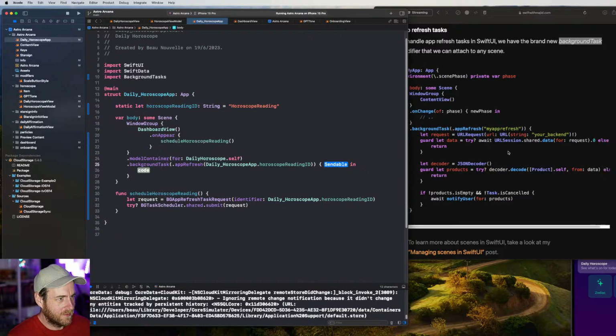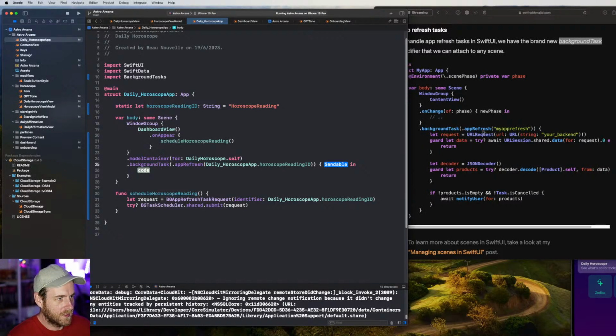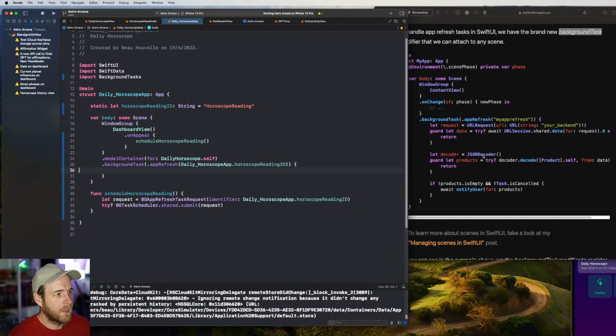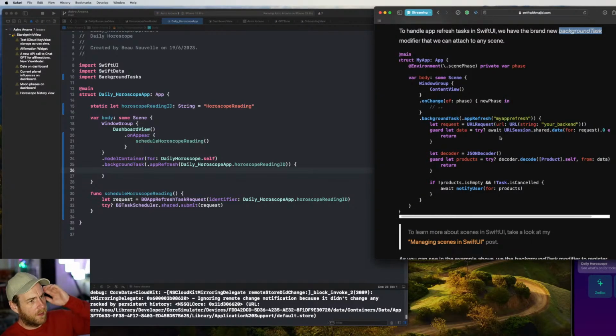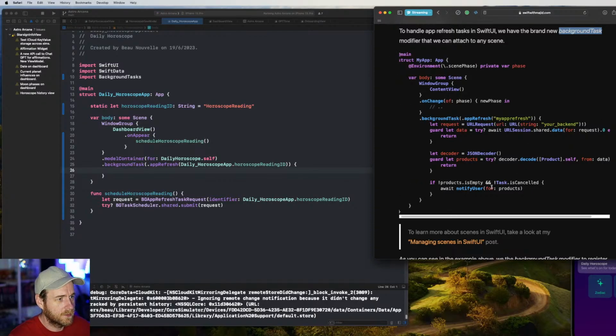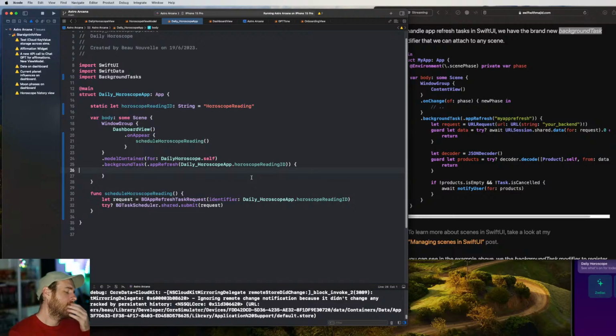What have we got? What am I looking at here? New on change of new phase background app. Okay, so it looks like not bothering with this, I suppose. That compiles. Okay, cool. Looks like we can get away with that. Okay, so what they're doing here is they're doing their URL request. They're grabbing data. What are they doing? Decoding it to a product. Okay, so in our case, we need to.